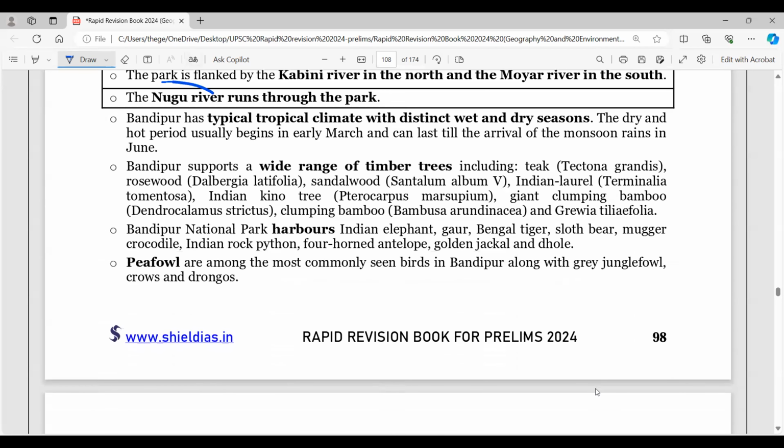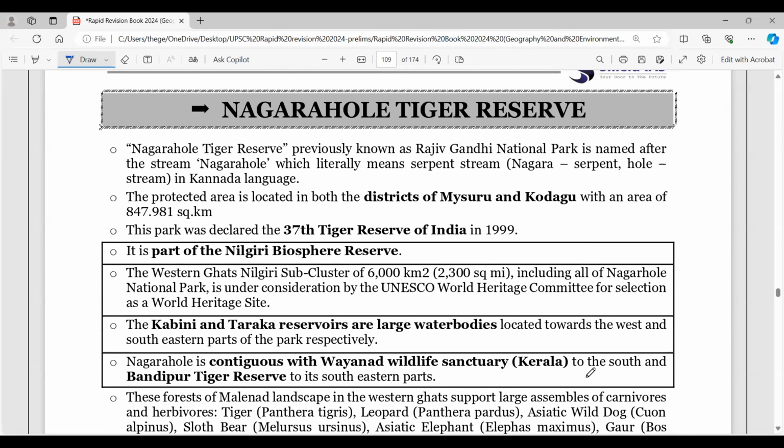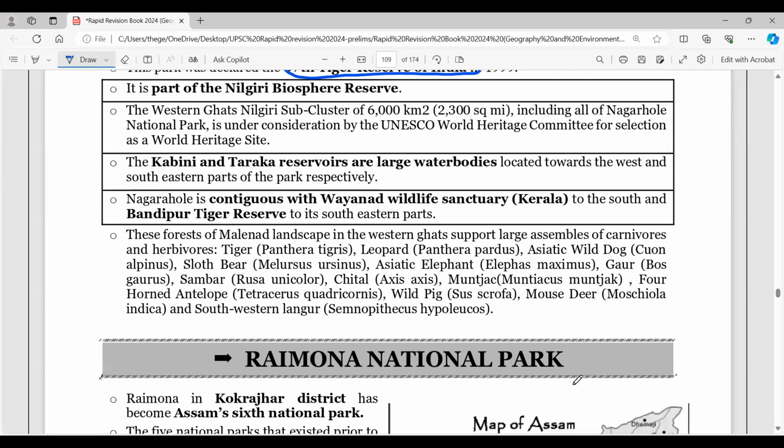This Nugu River is the small river that runs through the park here, right? And what you observe here, Nagarhole Tiger Reserve. This Nagarhole Tiger Reserve previously was known as Rajiv Gandhi National Park, right? And it is named Nagarhole, which literally means serpent stream. That is, naga is serpent and hole is stream in the Kannada language. The protected area is located in both districts of Mysuru and Kodagu, and this was declared the 37th Tiger Reserve in 1999. It's part of Nilgiri Biosphere Reserve.